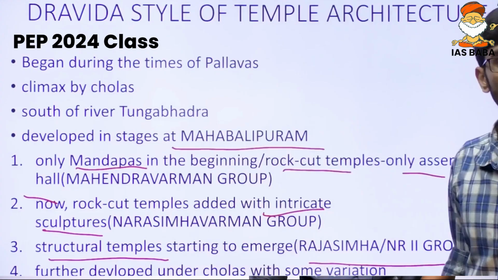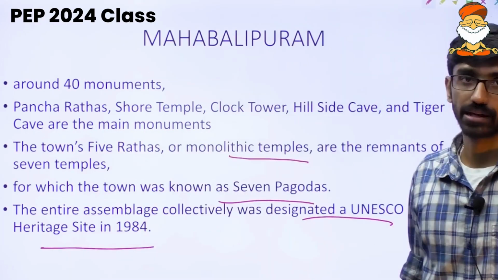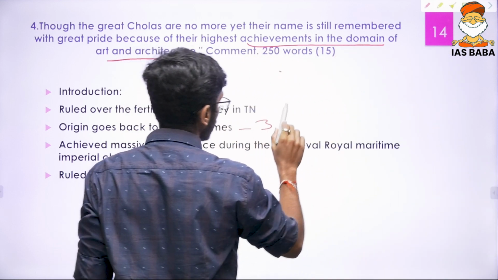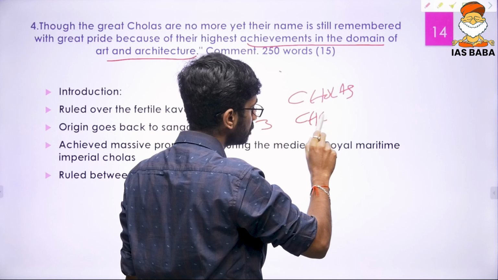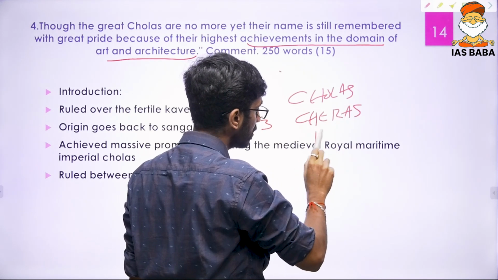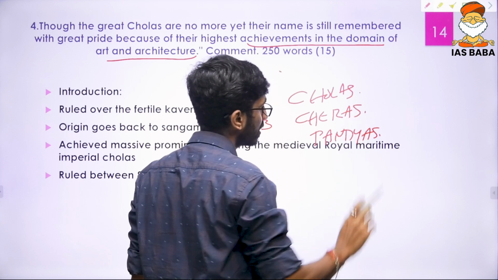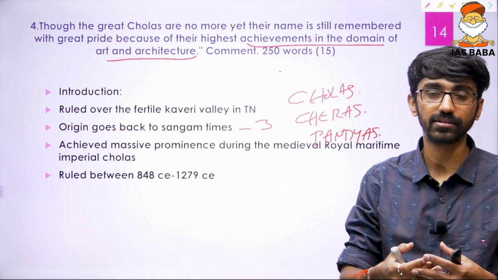So for the introduction, you can just write about where the Cholas were ruling, in the fertile lands of the Kaveri Valley, and their origin goes back to Sangam times also, right? The three families we talk about in the Sangams are the Cholas, Cheras and Pandyas.